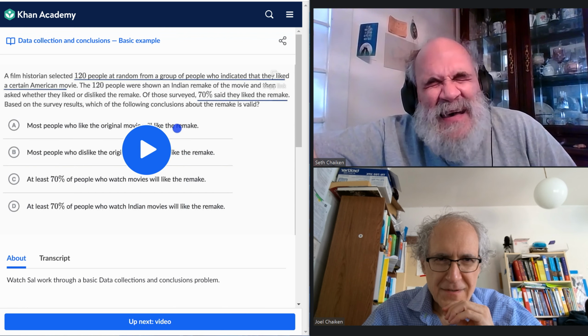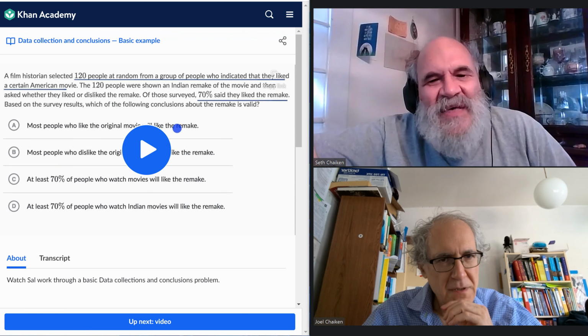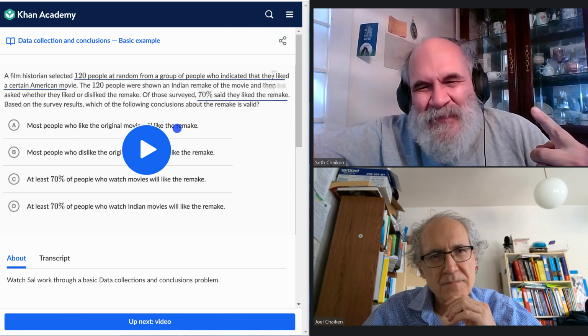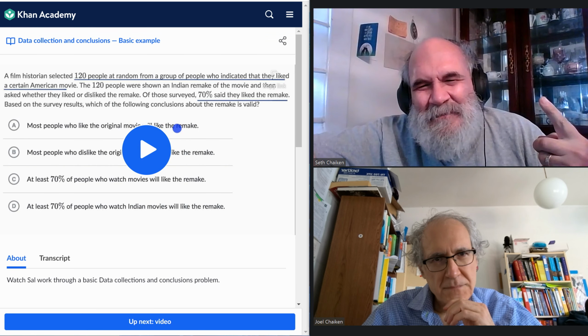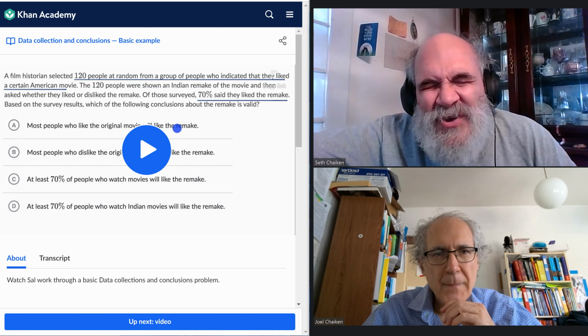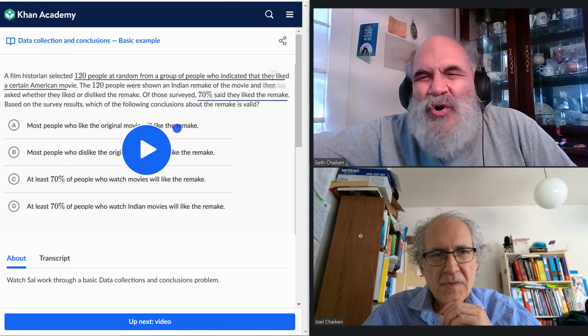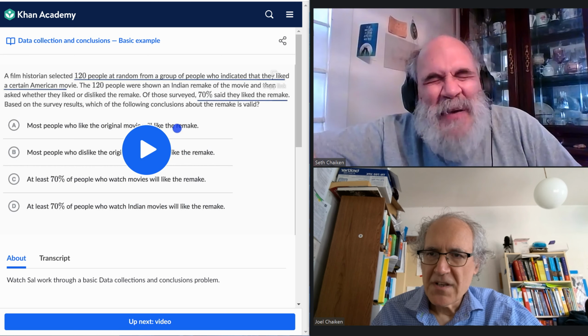I've never seen that in a sample SAT. Where they tell you to pick one that is correct, but actually two or more of them are correct. Yeah, I don't think they would do that. No, apparently they don't do that.